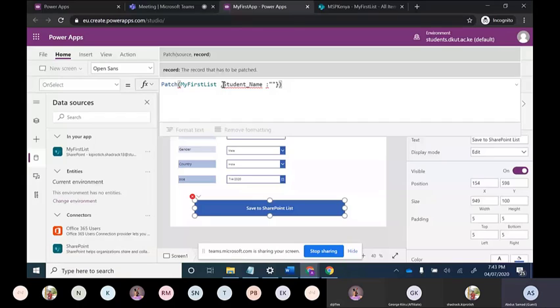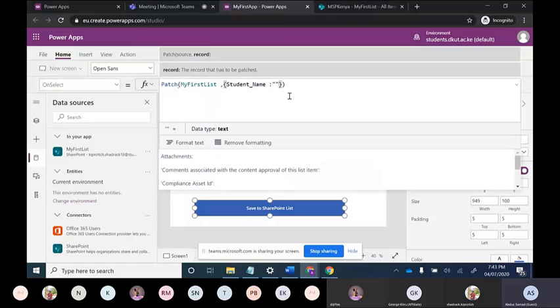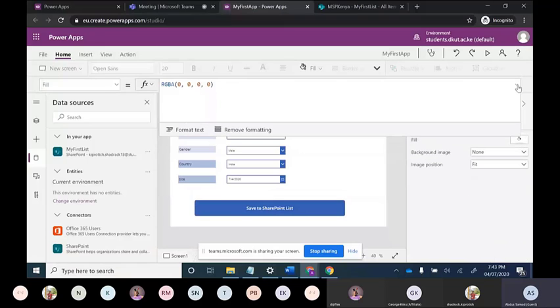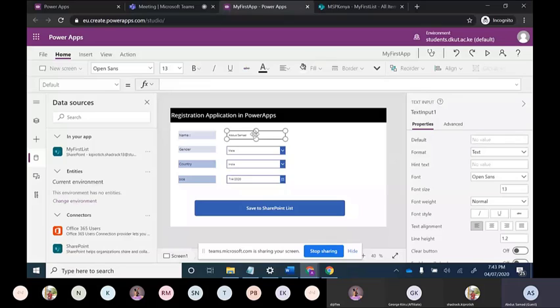Now I have put one curly brace. Currently the student name is blank. We are putting the student name as blank, but we want the student name to be what is written over here, and it should be saved in our database.